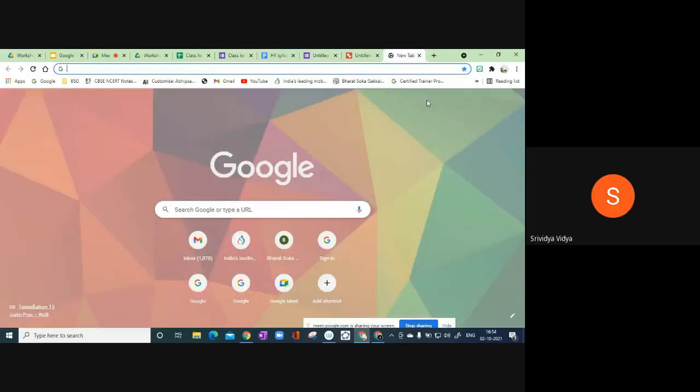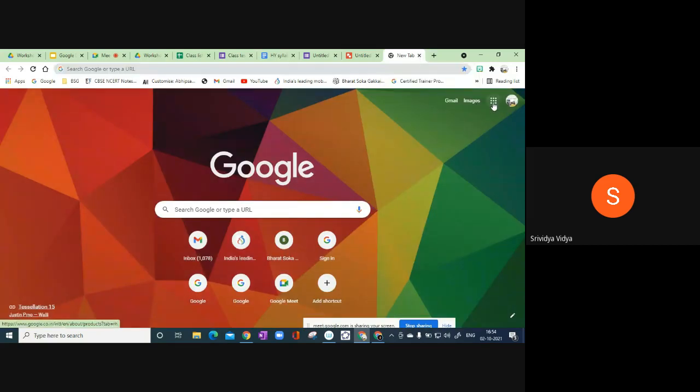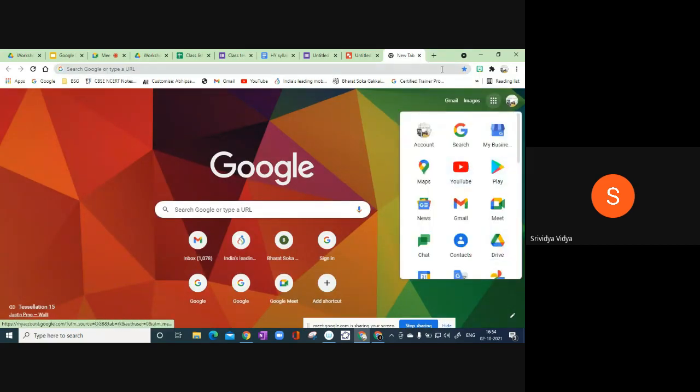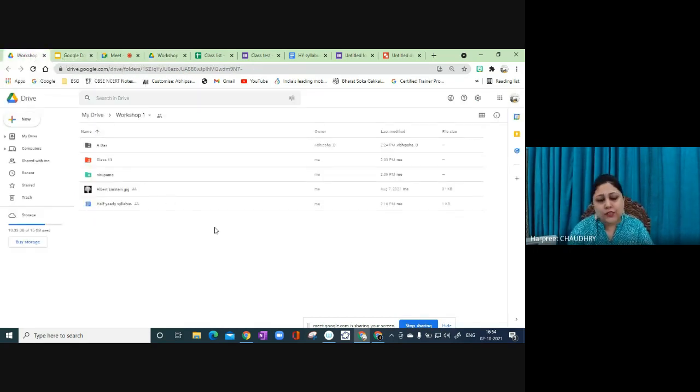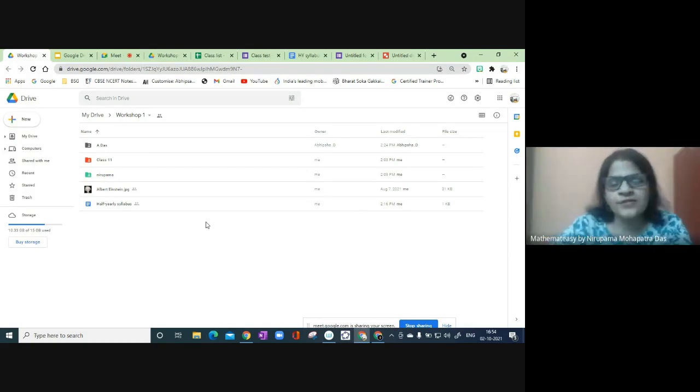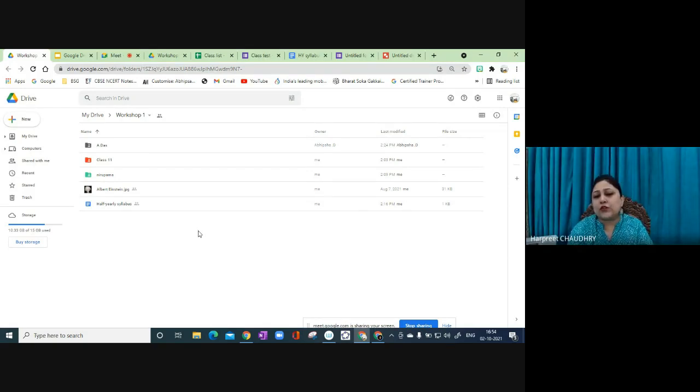Ma'am, if you have only a single account, what do we have to do? I had a similar problem a few months back, until I knew this trick. People normally juggle between many accounts, but if you have a single account, there are small packages you can take. I had one drive with too much data that would take a long time to transfer, so I bought a small package for about 1200 rupees. It is an annual package Google offers, which gives me 100 GB of data. There are packages depending on the amount of data you need.